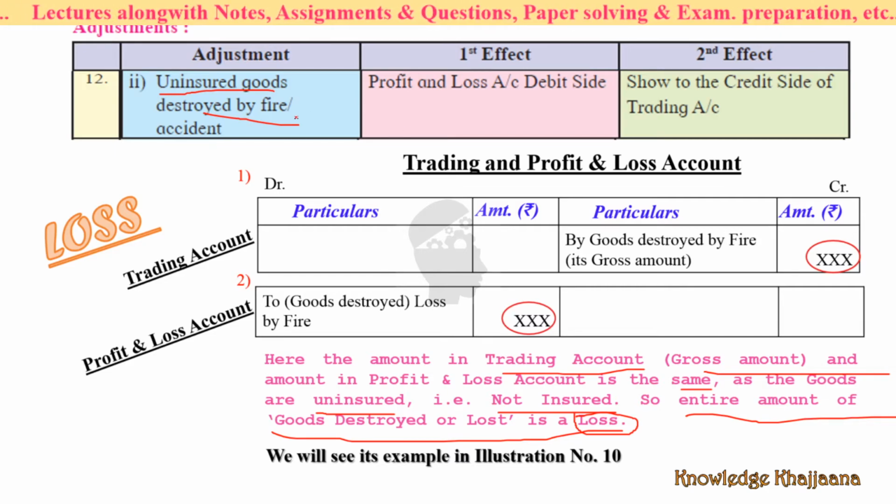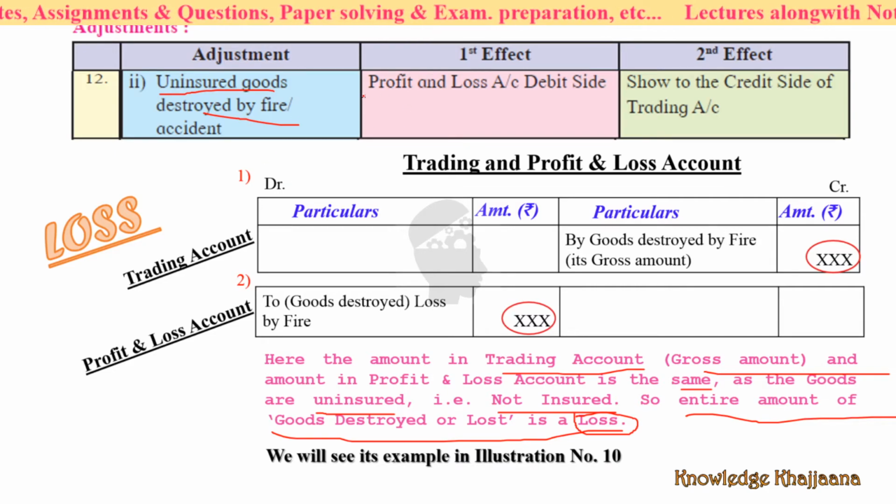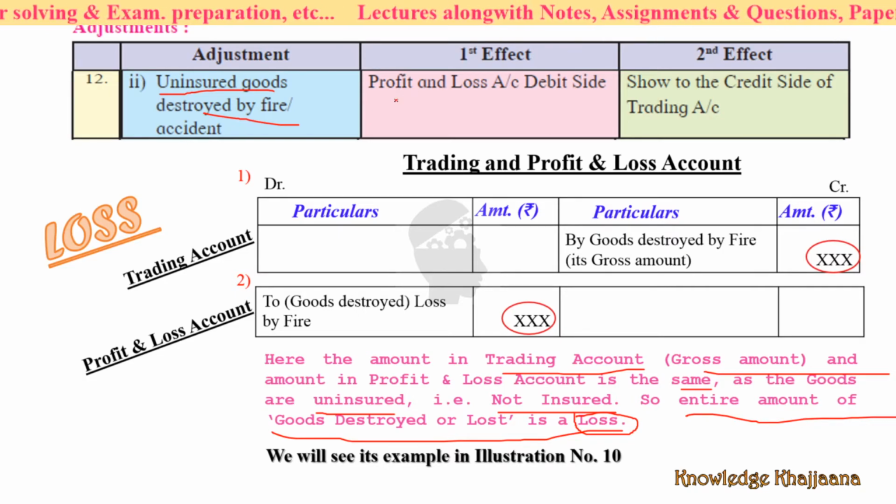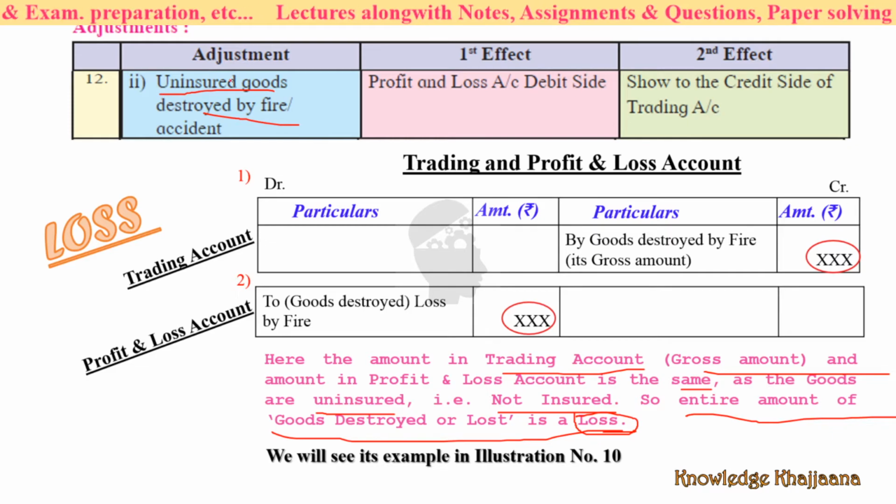Now in this case, what do we have to do? Whatever you lost cannot be compensated. You cannot get any money against the amount you lost in the fire, right? So the entire amount which you lost is a loss, because you hadn't insured anything.